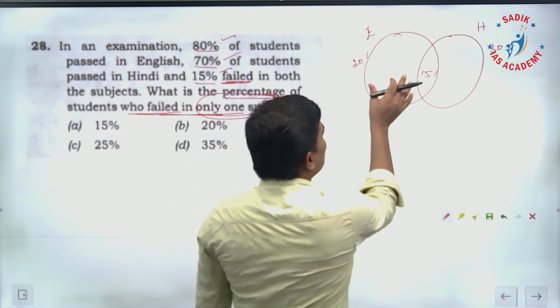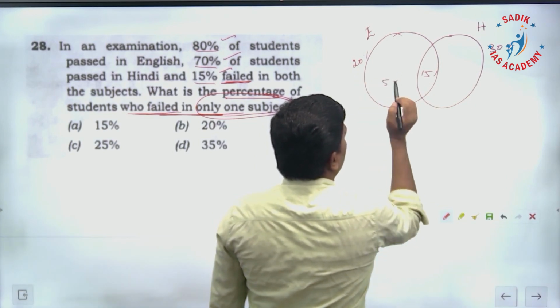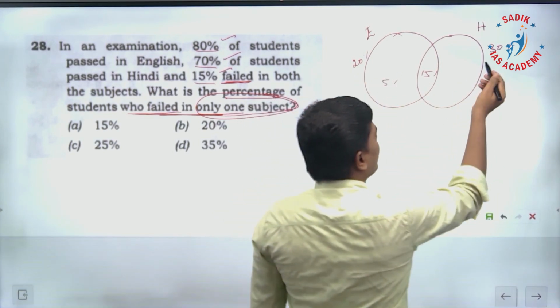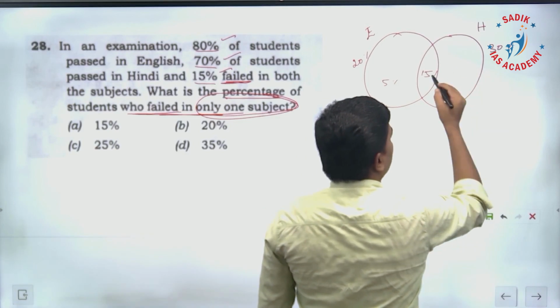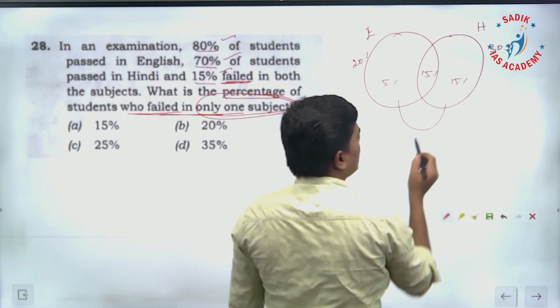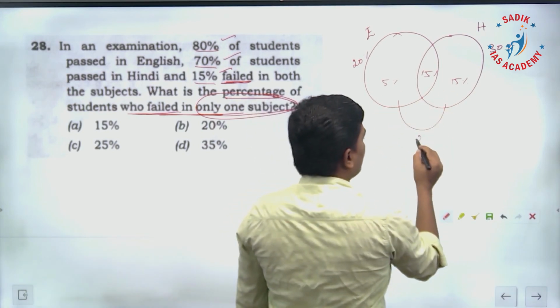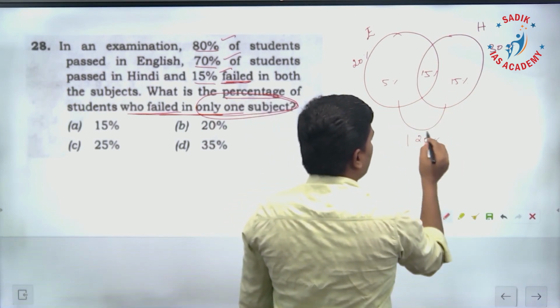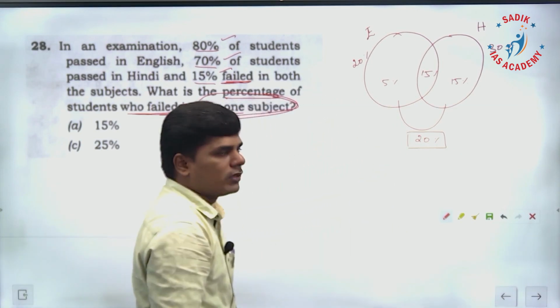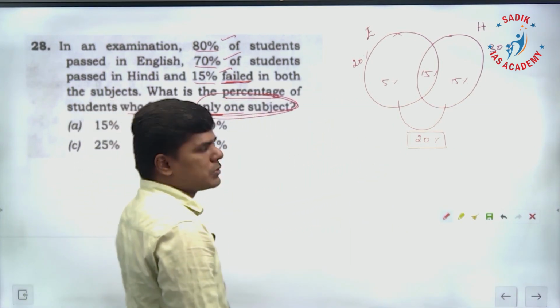So in English only, how much percentage failed? 20 minus 15, 5% failed in English only. Hindi only, how much percentage failed? 30 minus 15, 15% failed. So how much percentage of students failed in only one subject? 5 plus 15, 20% of students failed in only one subject. So for this question, the answer is 20%, option B.